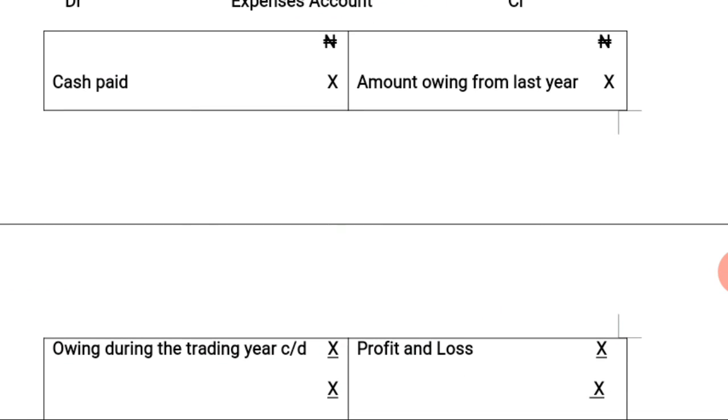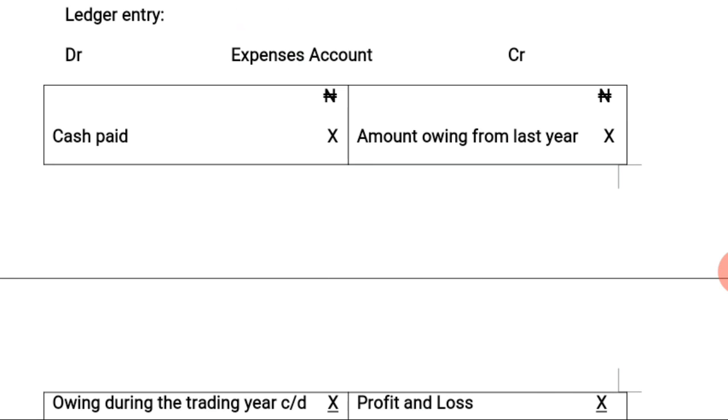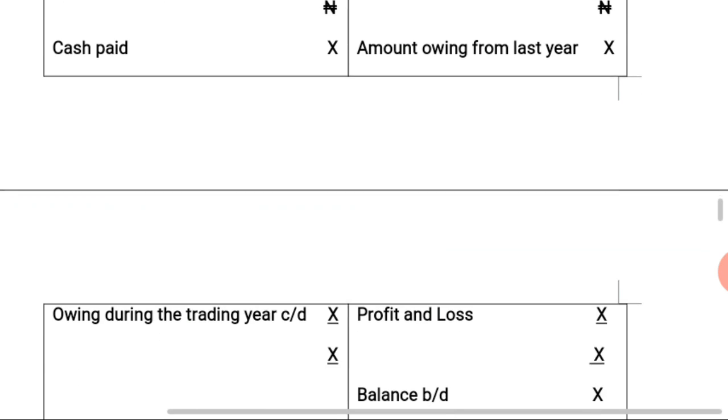Now, since it's an expense, the amount owing from last year will be credited because it is brought forward from last year. So as you can see, the amount owing from last year is credited to the expenses account, and on the debit side, the cash paid for the expenses is debited to the account.